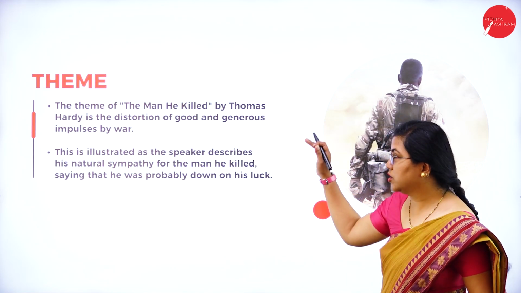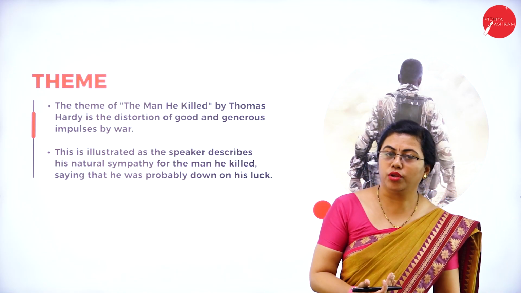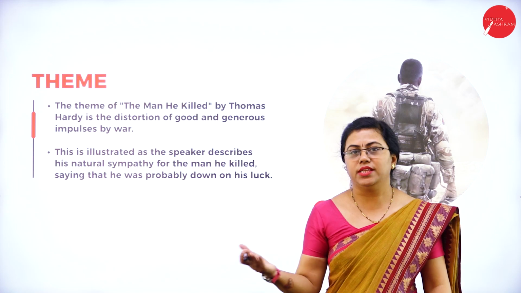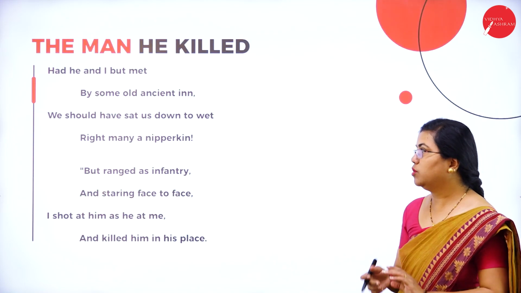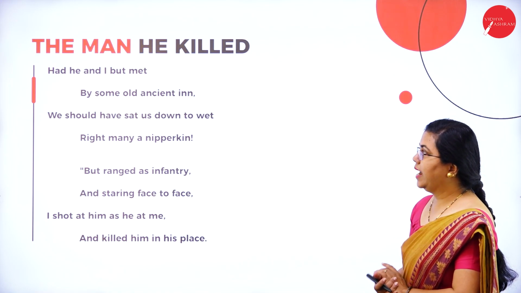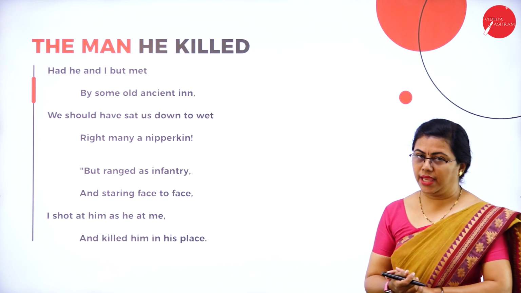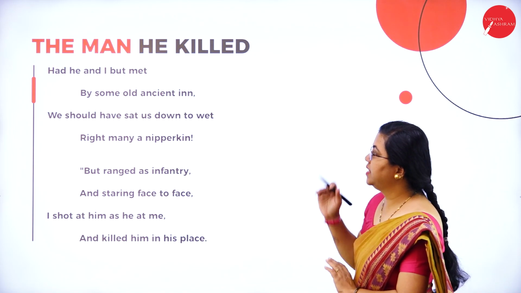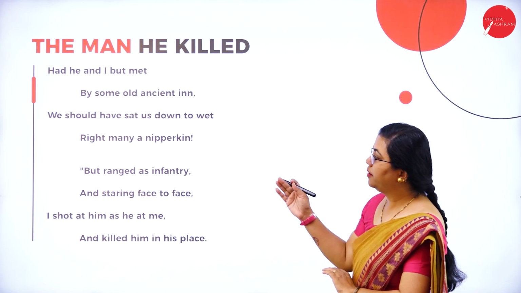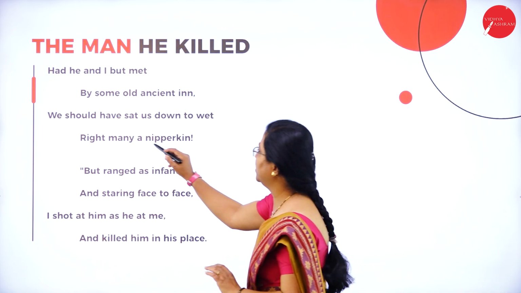Okay, so the poet talks about so many things over here, the impulses of war, and even though he didn't want to kill the man, why he killed. So all these we are going to understand in this poem now. To begin with, we'll start with the first stanza. Had he and I but met by some old ancient inn, we should have sat us down to wet right many a nipperkin. So here, let me just tell you what a nipperkin is.